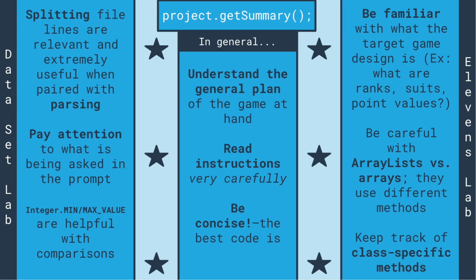As for the 11th lab, we learned to be familiar with what the target game design is before starting the coding process at all to reduce error and maximize efficiency. Also, we had to be careful with arrays versus lists because we often used array methods instead of the intended list methods like size() or get(i). Additionally, the multi-object nature of this lab led us to keep track of which classes contained which methods.